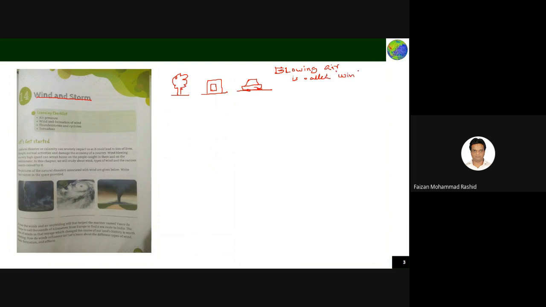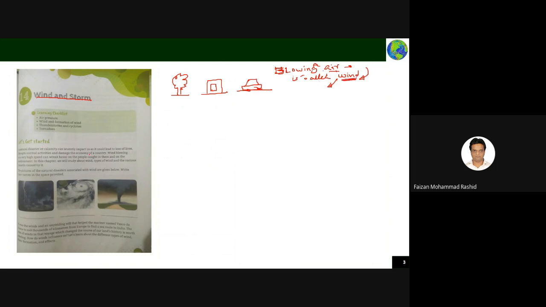Wind means विंड. When the air blows very fast, we call it wind. Air is present everywhere. We are taking air for our respiration, but air is present everywhere. When the air starts moving at very high speed, that is called wind. Both are the same thing. Air means zero velocity, you can assume the speed of air is zero, but when the speed of air is too high, that is called wind.